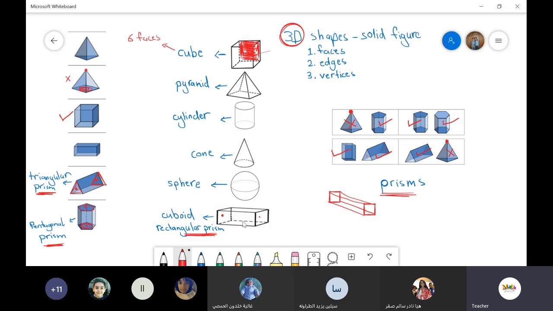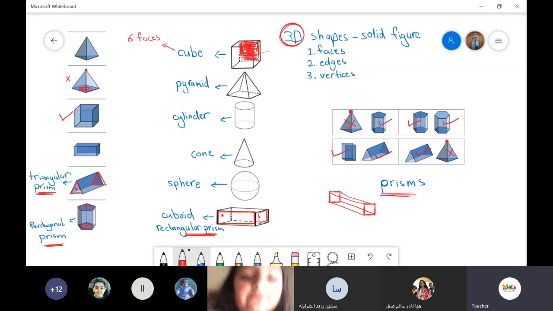But if I look at the rectangular prism, do they look like squares also? No. Some of them look like a square and the others look like what? Rectangle. Yes. Some of the faces look like a rectangle, like this one. This face looks like a rectangle. This face looks like a square. So I have some faces that look like a square, some faces that look like a rectangle.